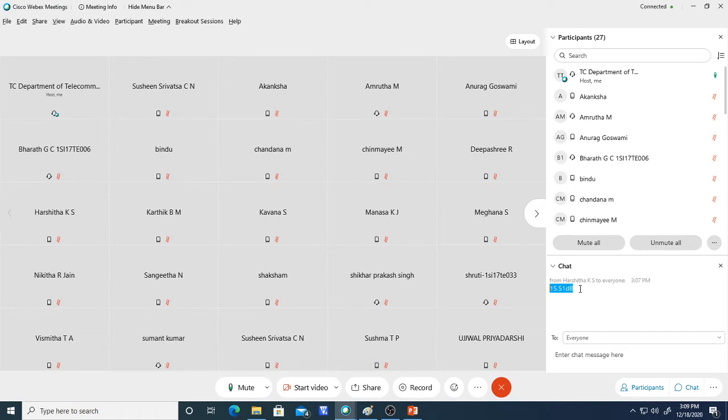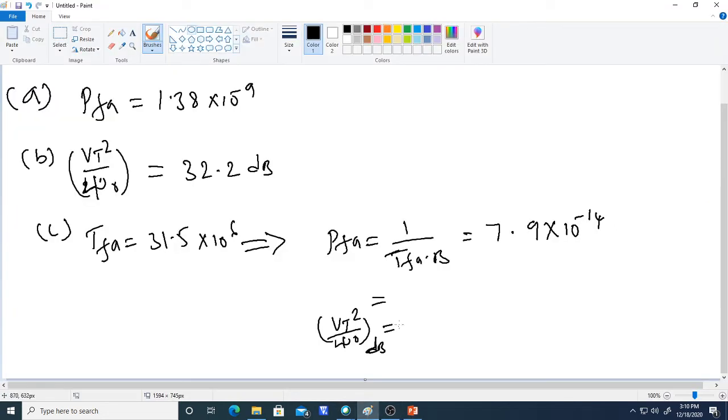You have to take 20 log, Arshita. Just check it once. How much is it? Around 35 dB, 35.6 dB. Okay, so you check this for whatever the probability of false alarm.